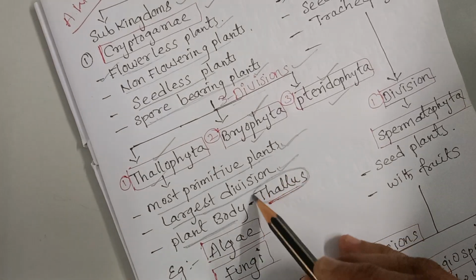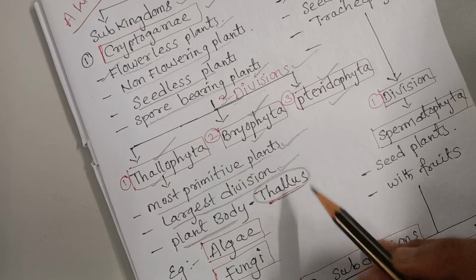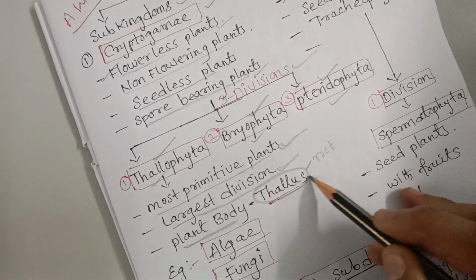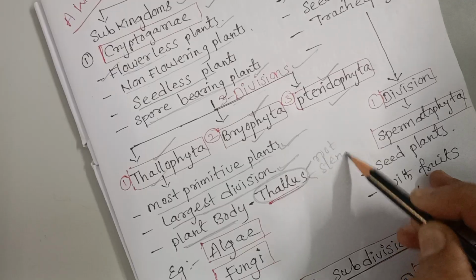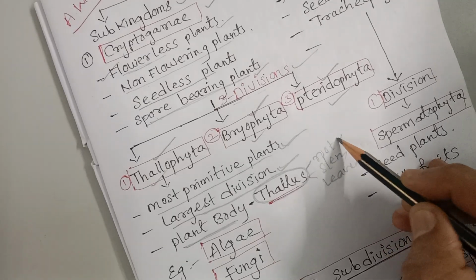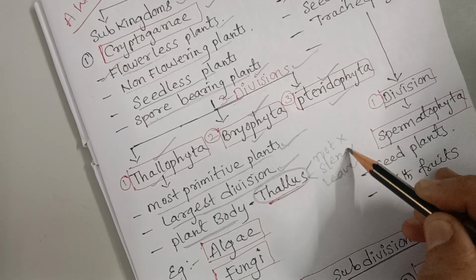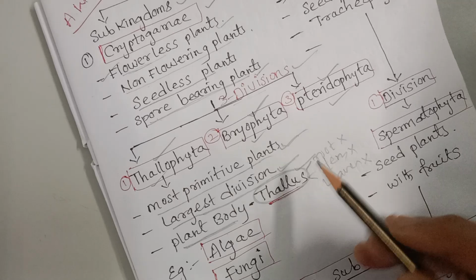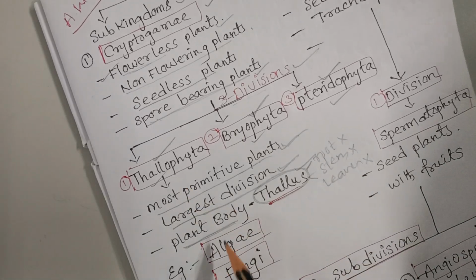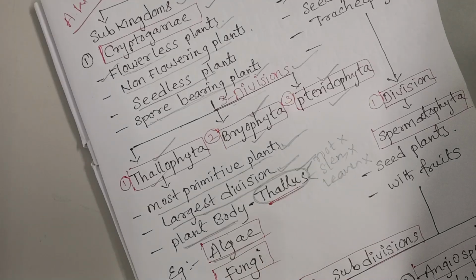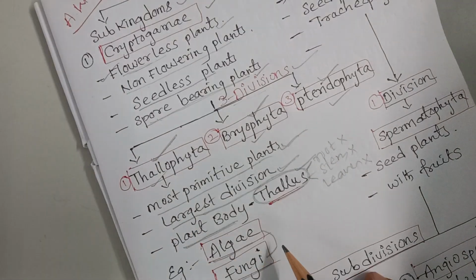Thallus is nothing but a plant body that is not differentiated into the root, stem and leaves. We cannot differentiate the root, we cannot differentiate the stem, we cannot differentiate the leaves. That is the thallus. Now what are the examples of Thallophyta? Algae and fungi. These two are under the Thallophyta division.